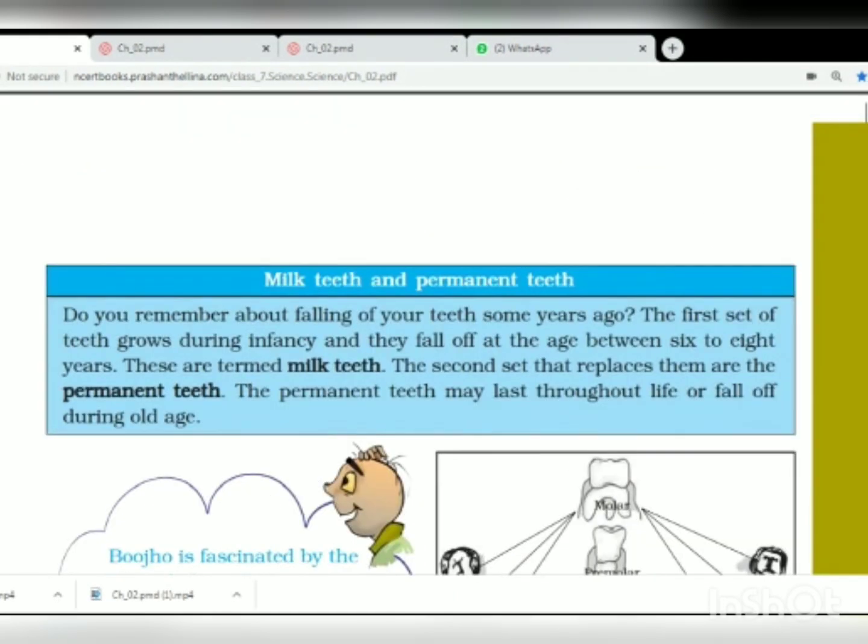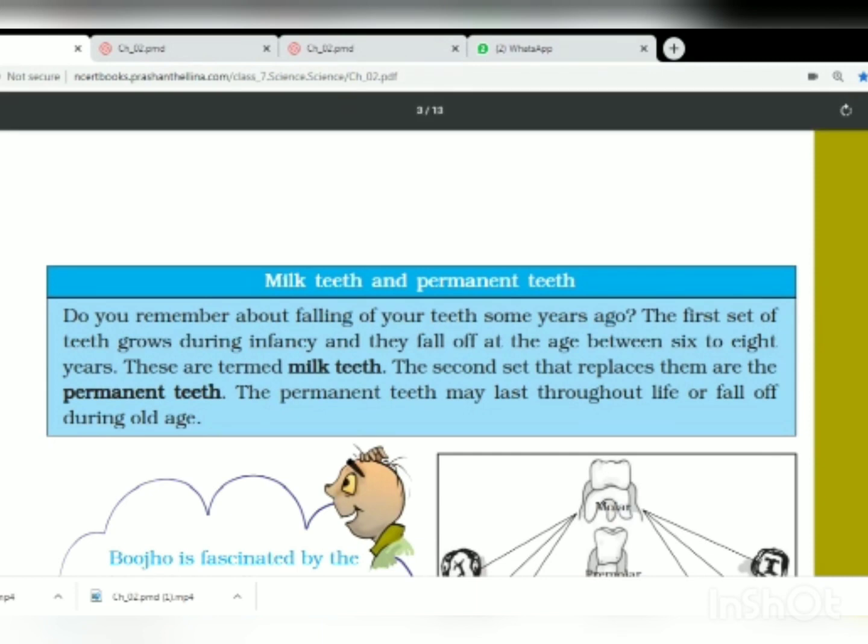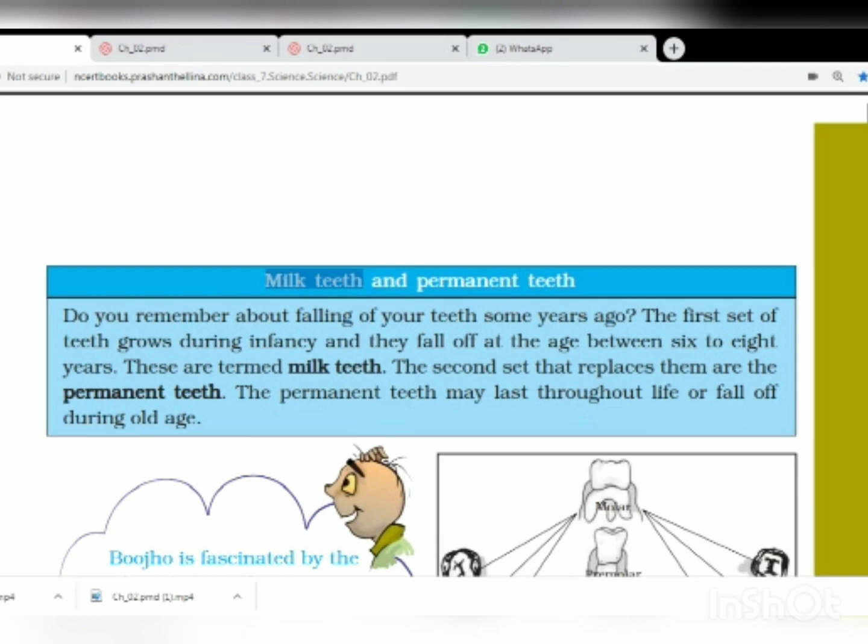Yes, one more thing I want to tell you. You know milk teeth and permanent teeth. Milk teeth are those teeth which grow inside our mouth when we are very small, after 1 year or so. When the child becomes 1 year and more, the teeth start to grow. Those teeth fall off at the age of 6 to 8 and new teeth come up.